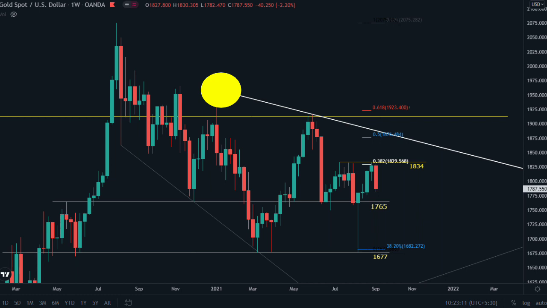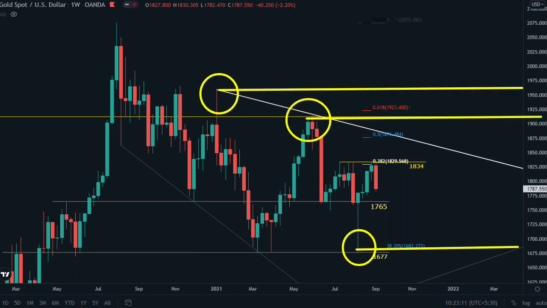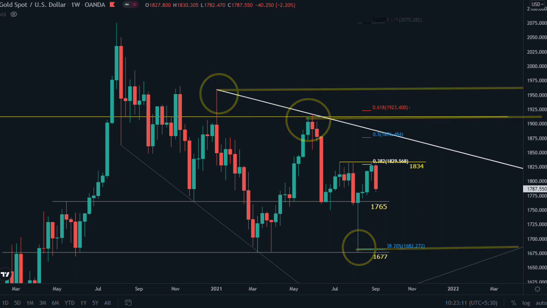Above 1960 the market will be bullish. If it breaks 1677, then the market will be bearish. Retail traders, you should trade based on this support and resistance on the weekly time frame.